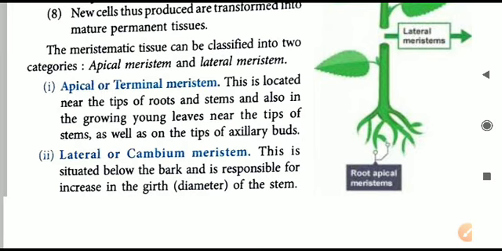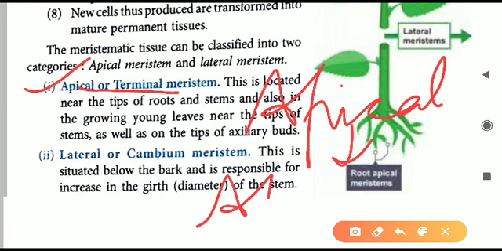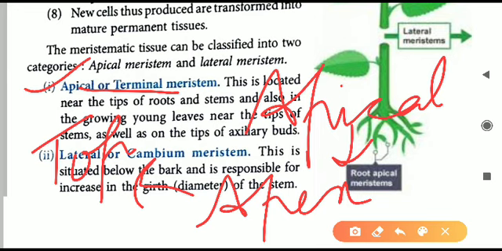Now we'll see the topic of this video, that is the types of the meristematic tissue. Broadly, the meristematic tissue is classified into two parts, apical and lateral meristem. Although one more category is there that is not given in the book, that is intercalary meristem. If it is not given, let us leave that. Here two are given, so two only we will learn. One is apical or terminal meristem. The word apical means at the apex, and apex means top. So by the meaning of the word itself, we can understand apical means top.